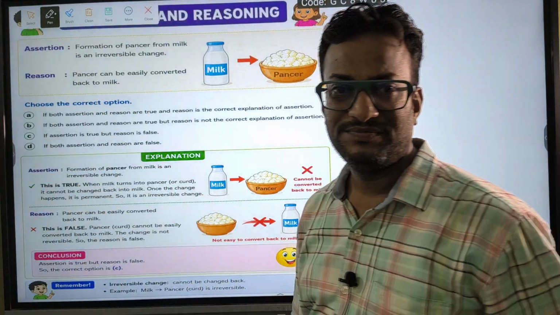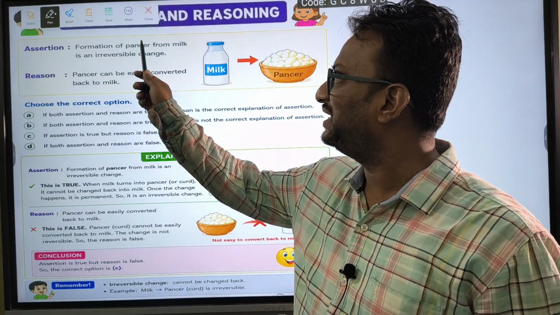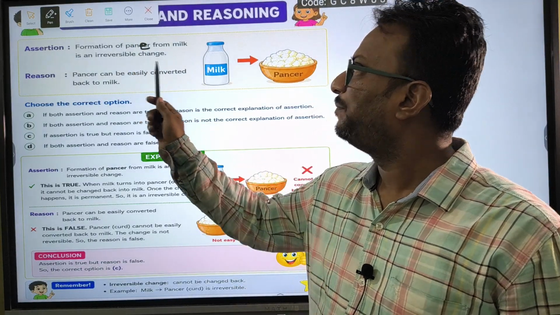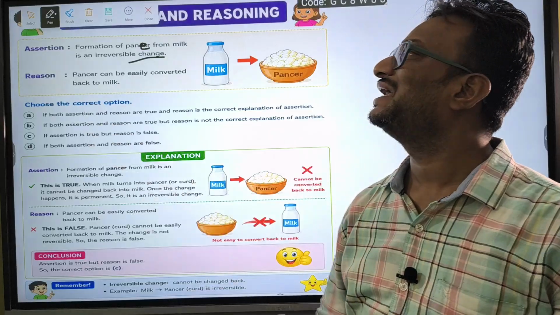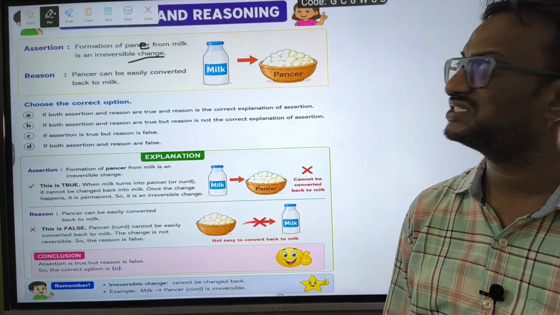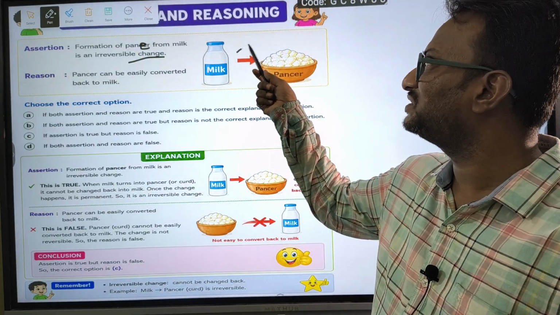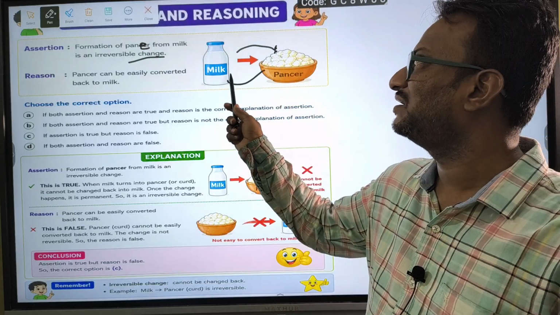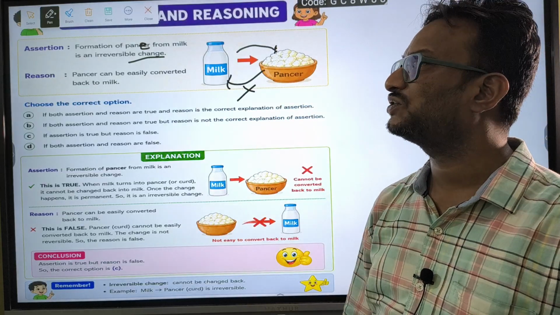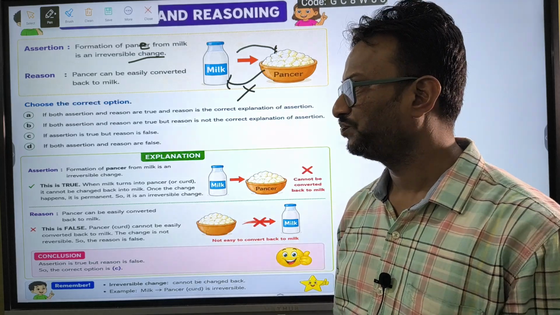And the last one: formation of paneer. Paneer from milk is irreversible. So, this is the assertion. We all know it. When milk converts into paneer, you cannot get it back. So the assertion is true.